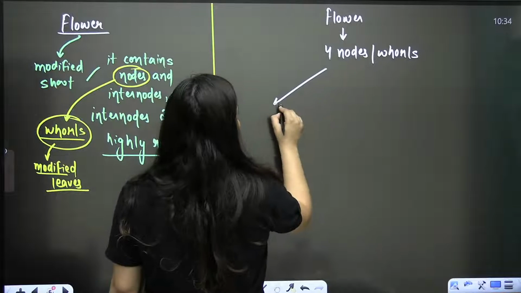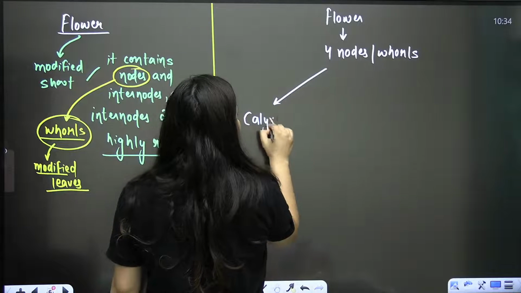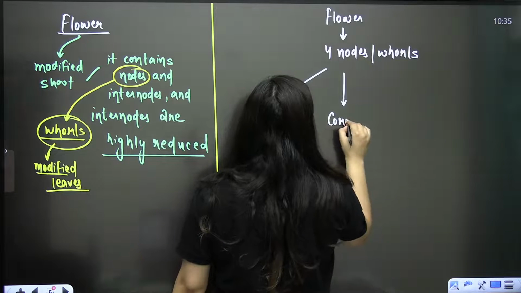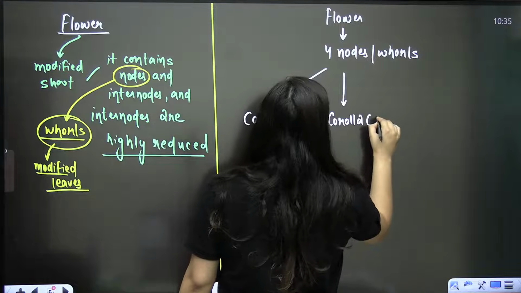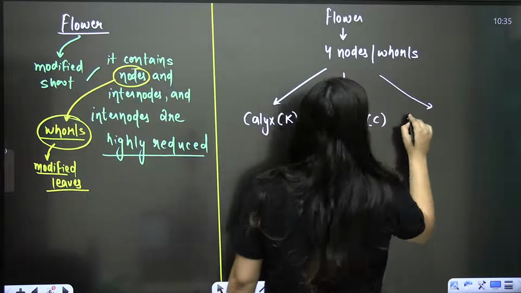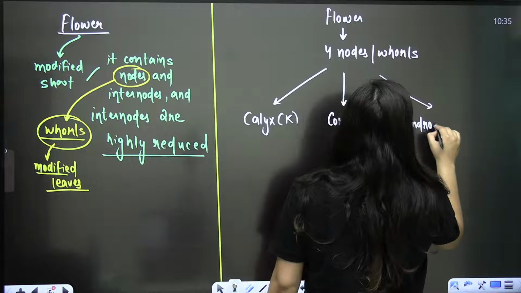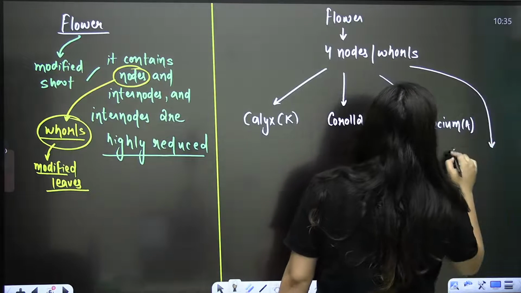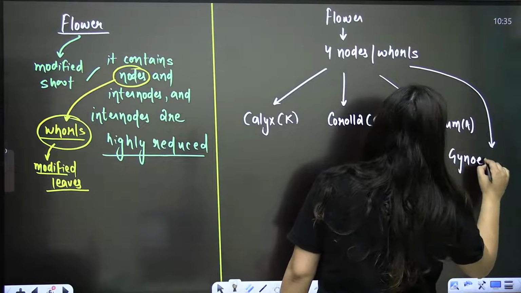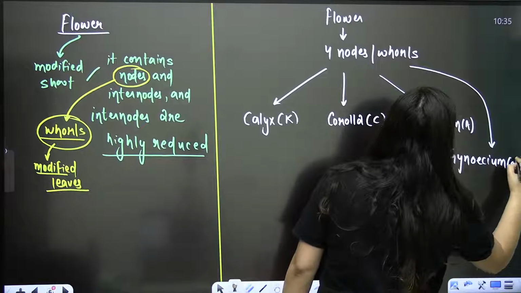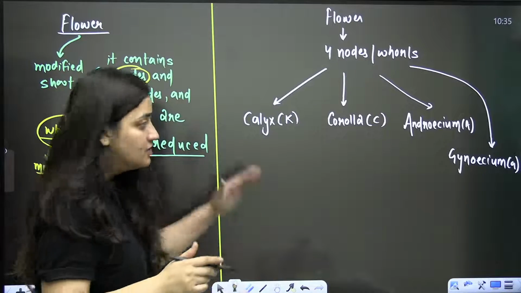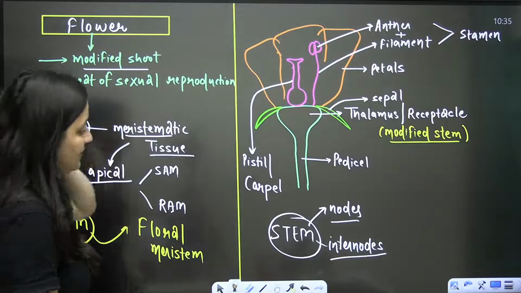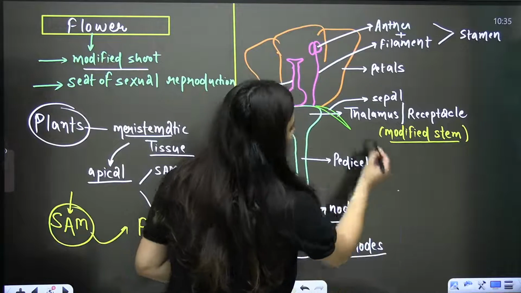So the first one is calyx, denoted by K. Second one is corolla, denoted by C. Then androecium, denoted by A. And then gynoecium, denoted by G. So calyx, corolla, androecium, gynoecium. See, here you have the sepals.